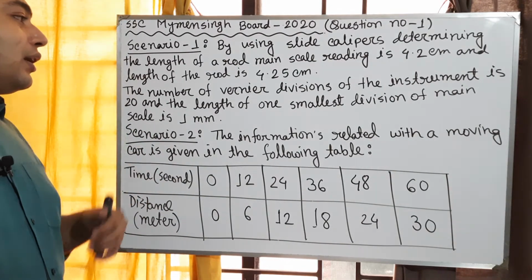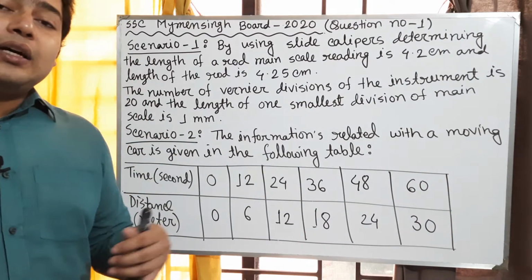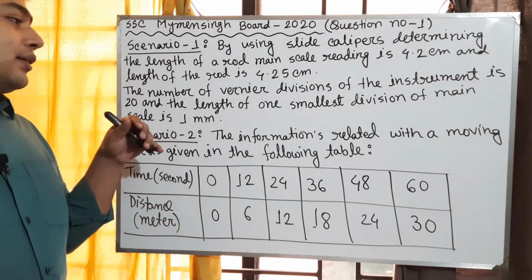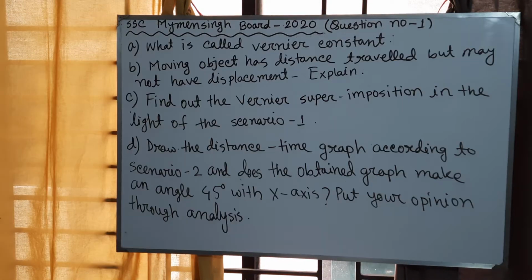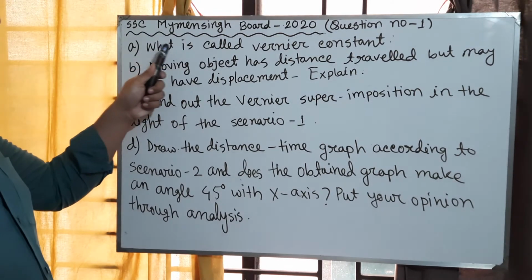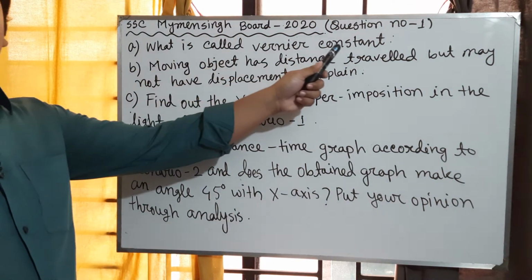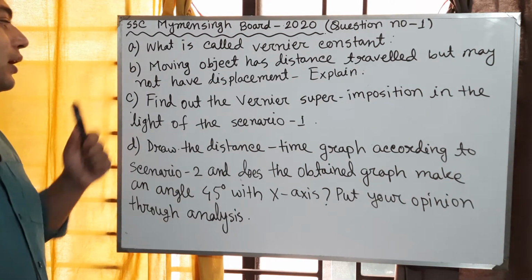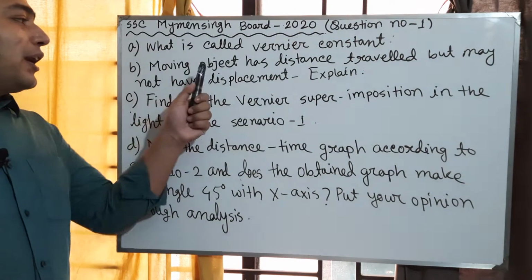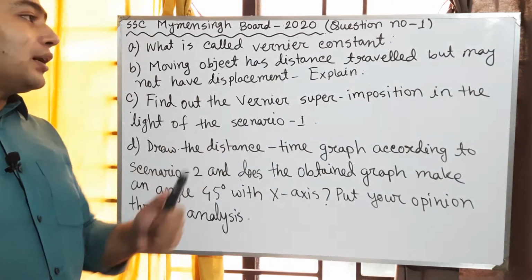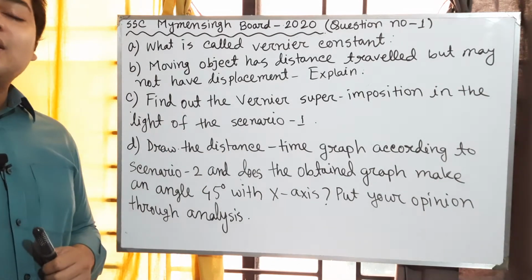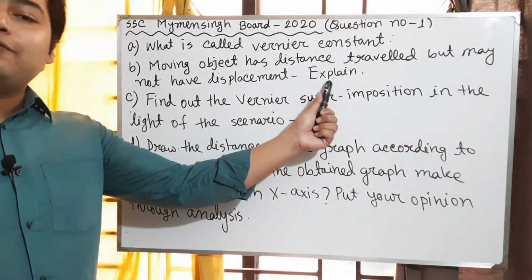Now we will see the questions. So the questions are: question A, what is called vernier constant? Question B, moving object has distance traveled but may not have displacement. Explain briefly.